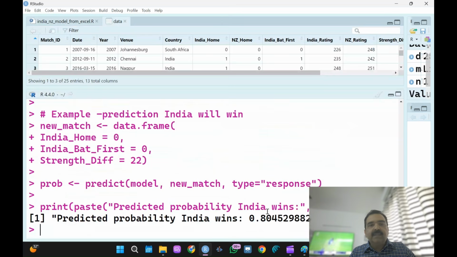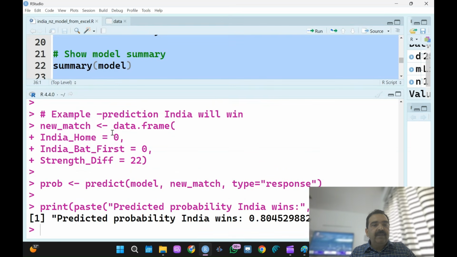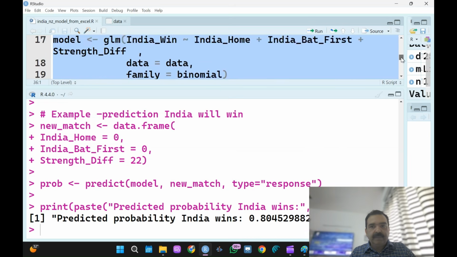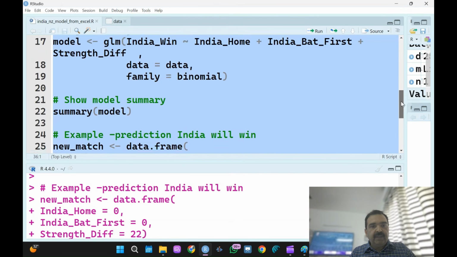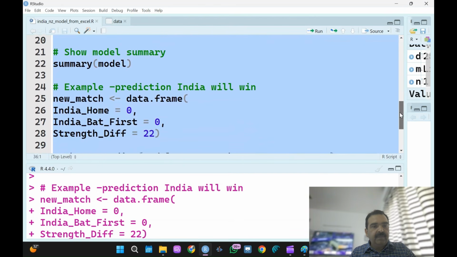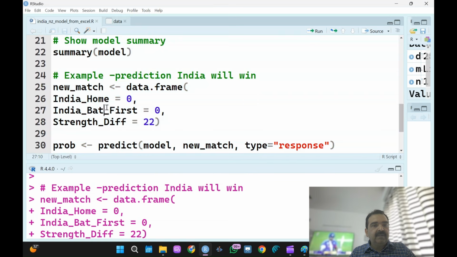So the probability is 80%. One second, let me show you. 80% is the probability of winning the match, the World Cup, when India does not bat first. But if India bats first, let's see.